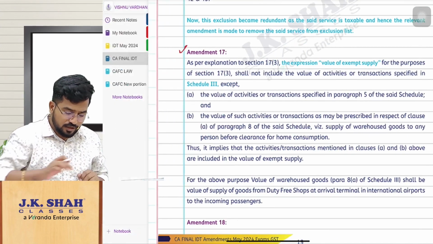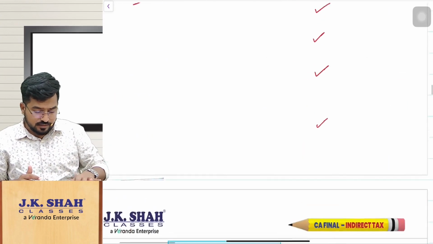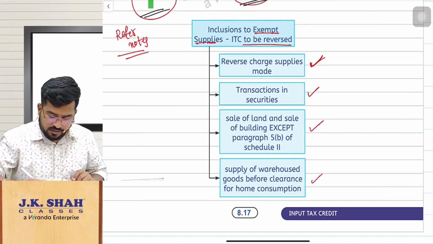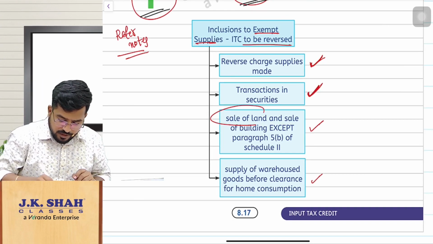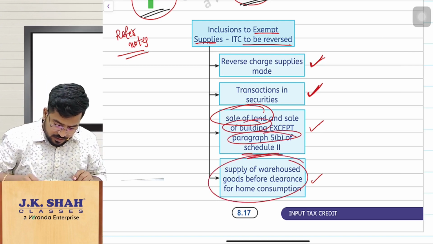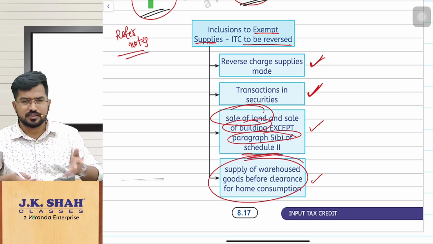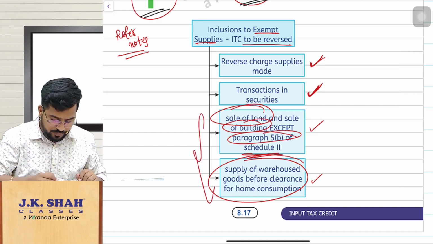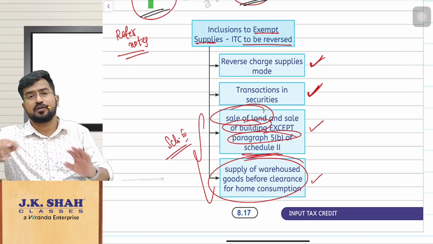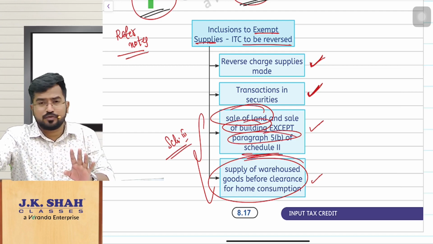When you are calculating the value of exempt supplies for the purpose of rule 42, 43, you will consider RCM supplies, if you remember, transaction in securities, sale of land and building except paragraph 5b of schedule 2, and also supply of warehoused goods before clearance for home consumption. That means, if you remember, these are schedule 3 activities. These will be added in the value of exempt supplies while calculating the ITC attributable to exempt supplies, for the purpose of rule 40 to 43.